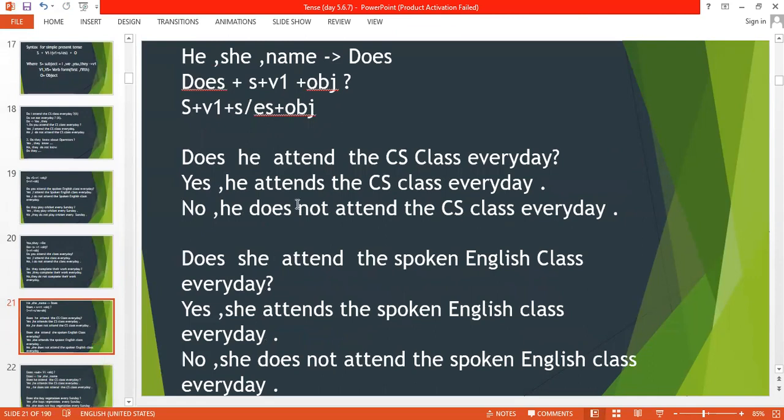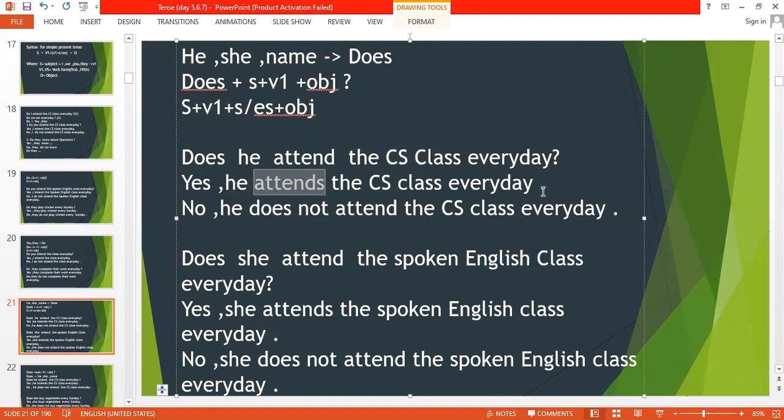In case of does, listen very carefully to this particular thing. Here we are going to use does, like, does he attend the CS class? Again, we are using CS, that's nothing but spoken English or communication skills class, every day. Yes, he attends. Here you have to be very, very careful. Getting the point? Why? Because there is no does in the answer. If I'm going to use does, then I should not use S. And if there is no does, then I can use S.